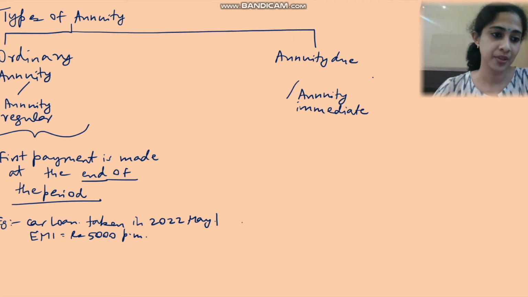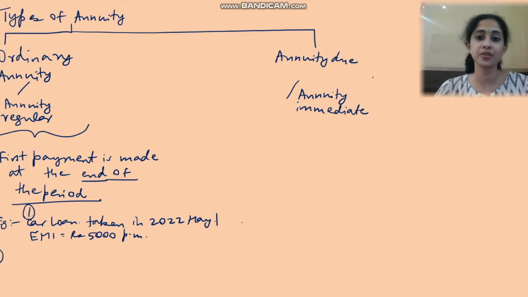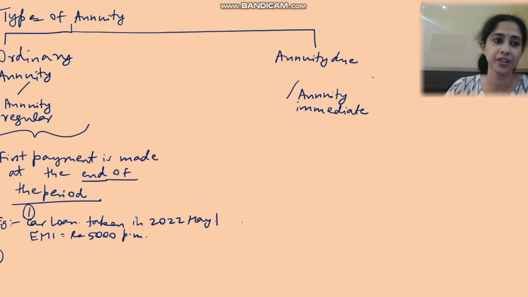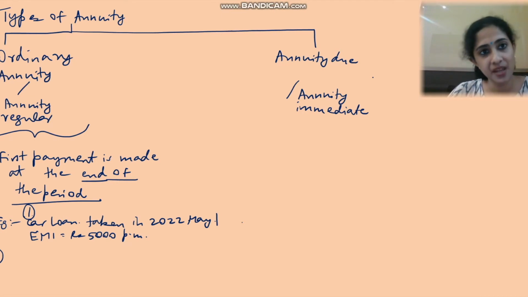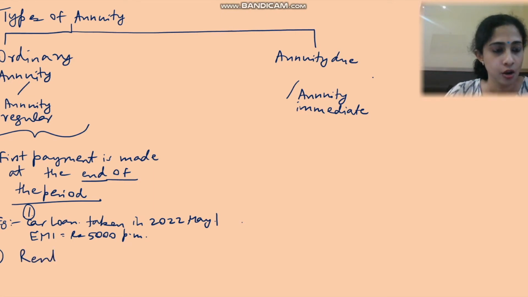One more example, for our exam purpose, is rent. Rent is also an annuity, because regular payments are made at regular intervals, like monthly. Even though in normal life we pay rent at the beginning of the period, for examination purposes please make a note here: you will consider it an ordinary annuity, which means you will consider the payment at the end of the period. So rent paid is also part of the ordinary annuity examples.